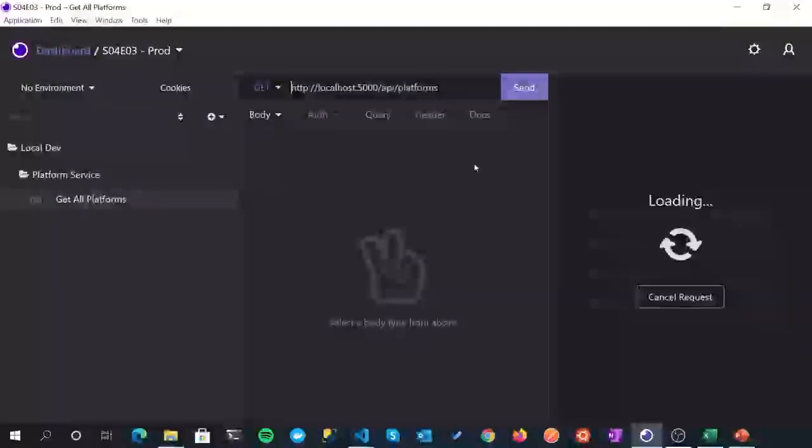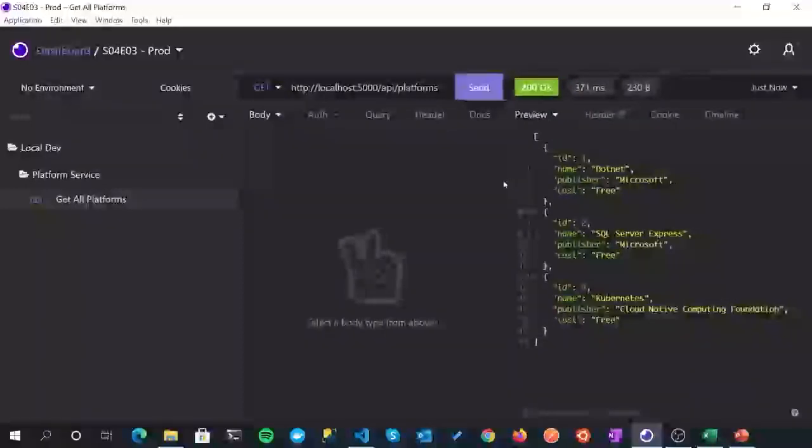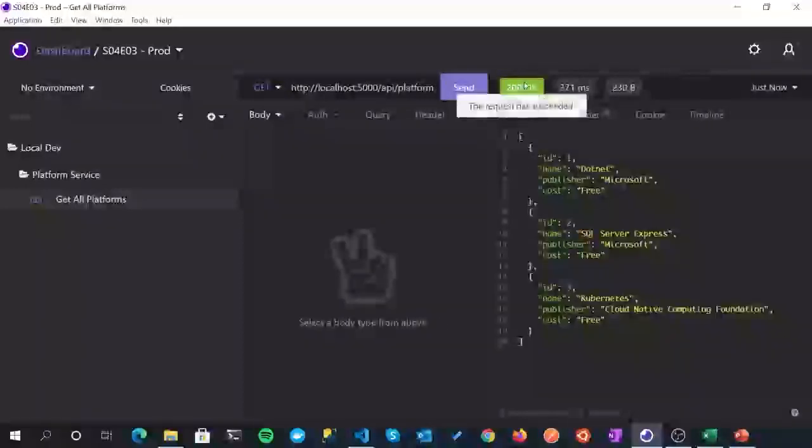So let's hit send. And indeed we do. There we go. We get a 200 response back and we get our 3 platforms returned, which should look quite familiar. These are the platforms that were injected into our in-memory database. So that's awesome. We're on the right track. All we've got to do now is finish off our last 2 controller actions, and then we're ready to move on to some of the more interesting stuff.